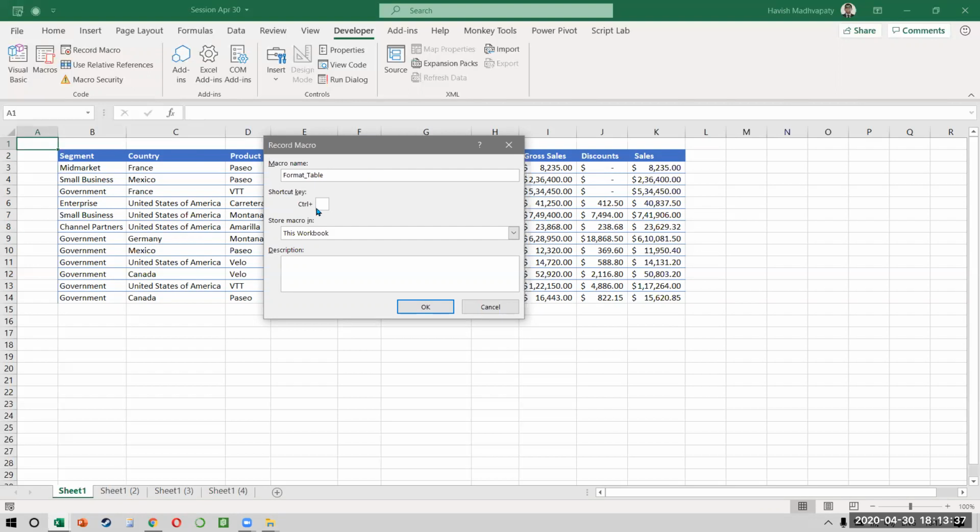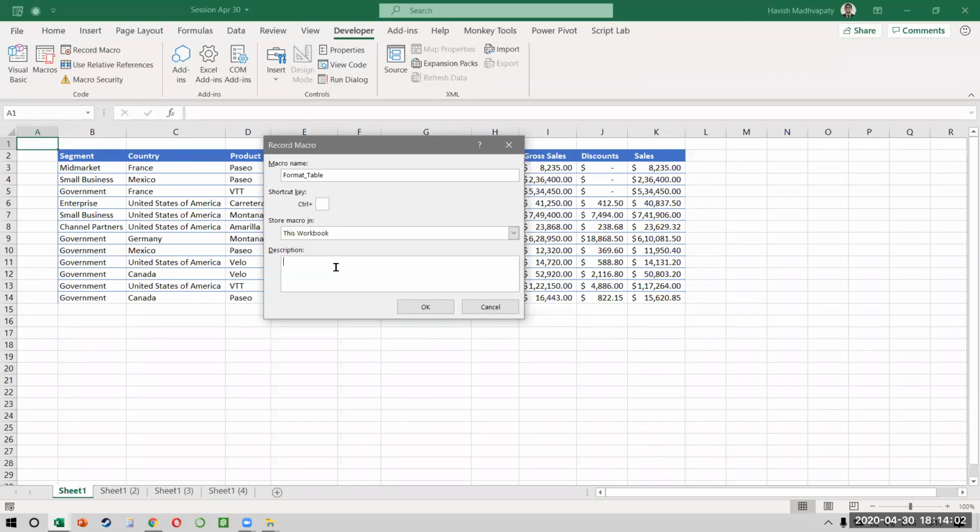If you want, you can add a shortcut, but we will not do that. And it also asks us if you want to save the macro in my current workbook, which we did yesterday, or I can save it in something called personal macro workbook, right? So this is something I want you to remember, but I will be covering this later. There's an option called personal macro workbook, but I will not do this right now. So you have 2 options, either the current workbook or personal macro workbook.